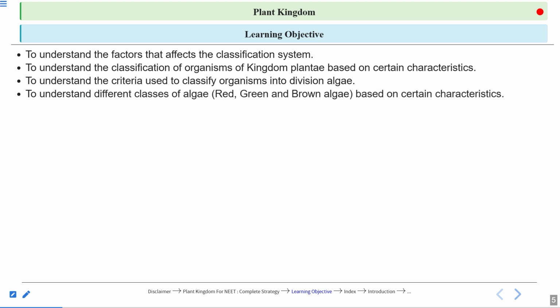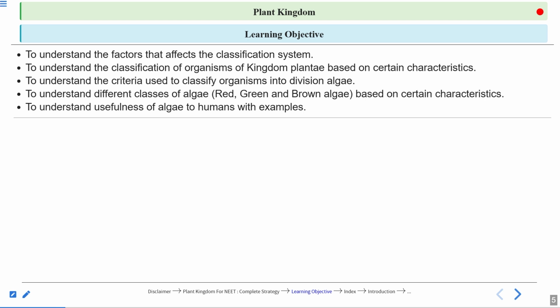And to understand the different classes like red, green and brown algae based on their characteristics. To understand the usefulness of algae to humans with examples. So that is, they are talking about economic importance, right? These are the learning objectives from today's lecture.